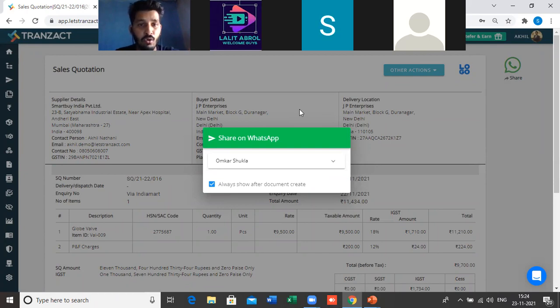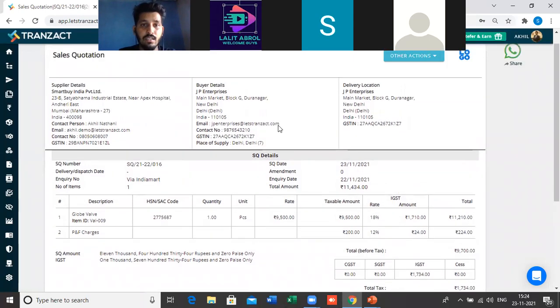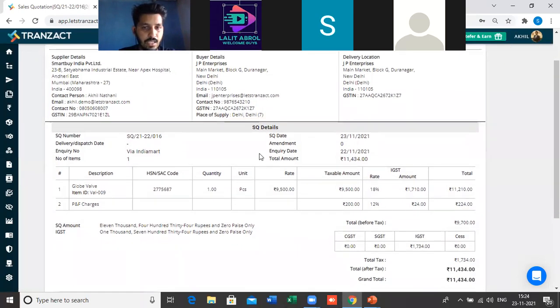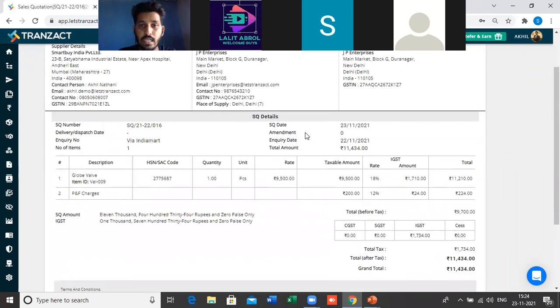So we have this integration also. You can share the document through WhatsApp. So all these things can be done, and this is how the quotation will look like. You will see the details of buyers, suppliers, the SKU details, the item table, the taxes calculation, and everything. So all these things can be done here. You will see every single thing.